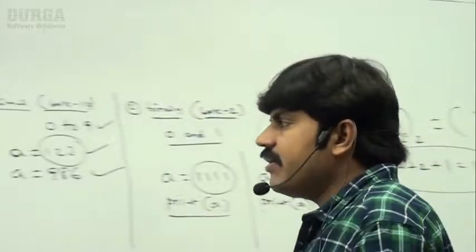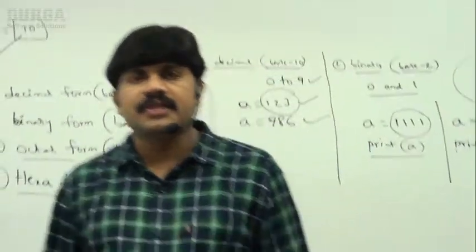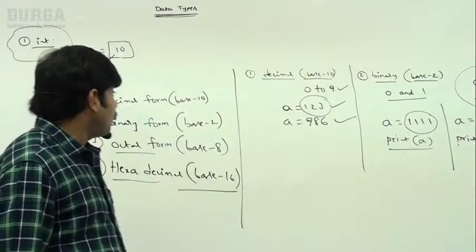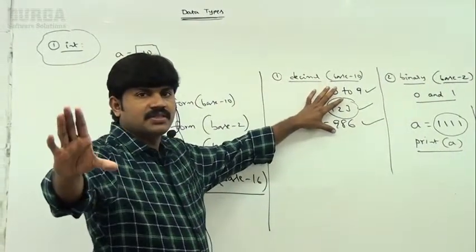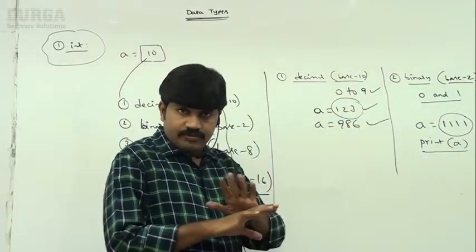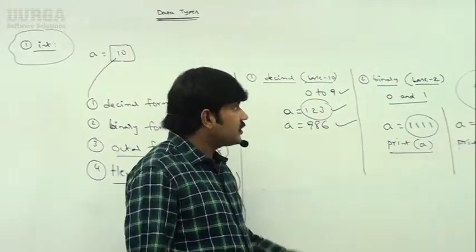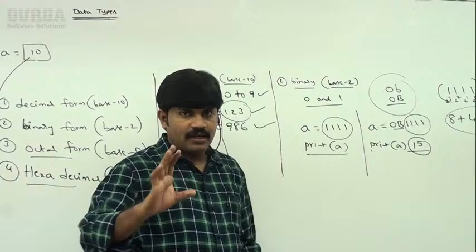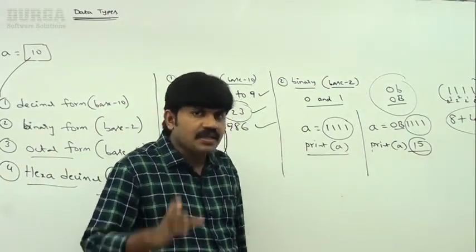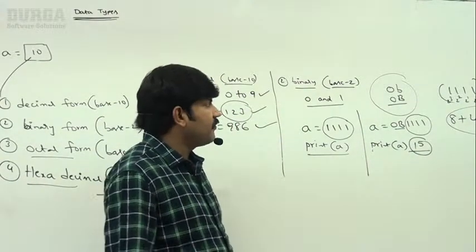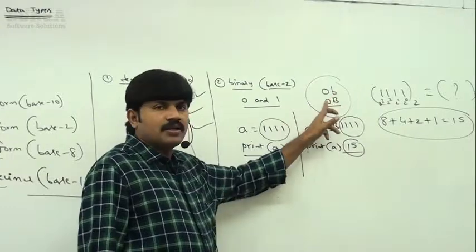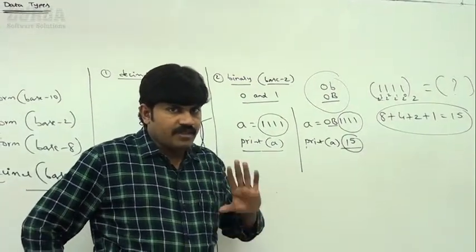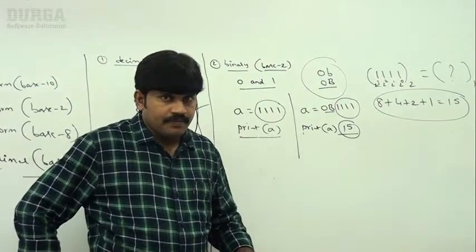So in how many ways can we represent an integral value? 4 ways, right? What is the first one? Decimal, the default number system. Allowed digits are 0 to 9. We are not required to do anything. Next, binary, base 2, sir. 0 and 1 are the only allowed digits. But the literal value must be prefixed with 0 small b or 0 capital B. Any doubt? Everything is clear for all of you, right?